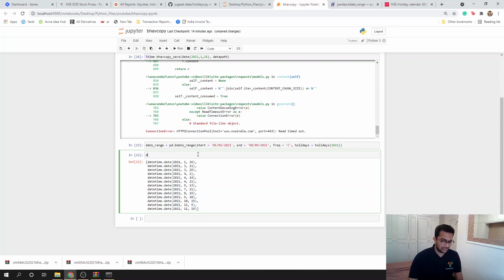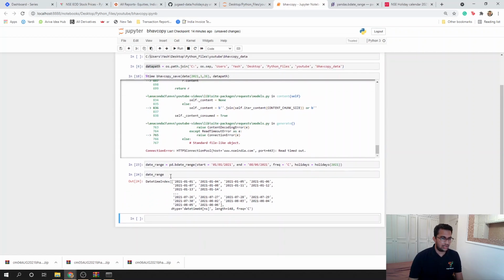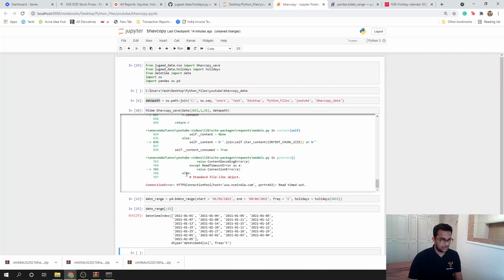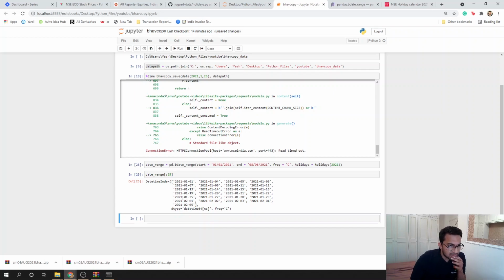So now if I look at my date range object, and let's look at the first 25 entries again. Now, if I look for 26th of January, that's gone. After 25th of January, it's 27th of January, right? So now you can be confident that when you're running this in a loop to get the Bhav copies and save them, this will work because it will not fail, since you're not doing any Saturdays or Sundays or any trading holiday.